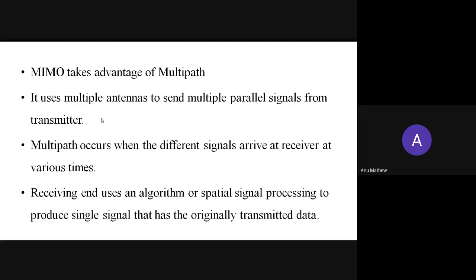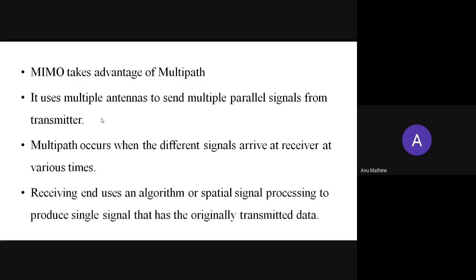receiver at different times. Because of the path loss and this multipath propagation, there will be a delay in receiving the different signals. So the receiving end uses some algorithms or spatial signal processing to produce a single signal that has the originally transmitted data.